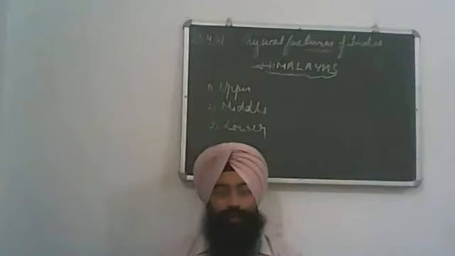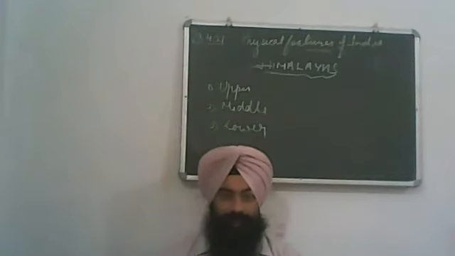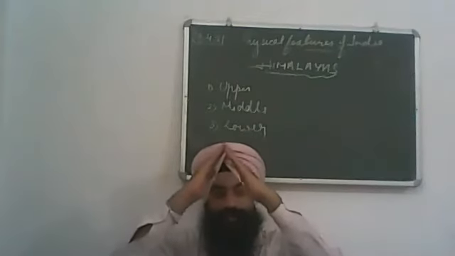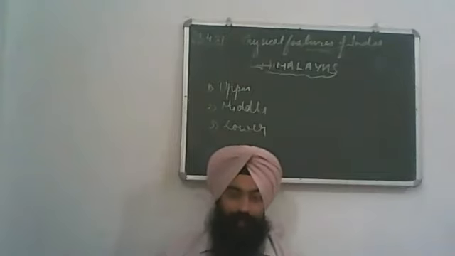Peak, P-E-A-K, means a conical structure. When such a conical summit lies in a mountain, the mountain is known as a hill.